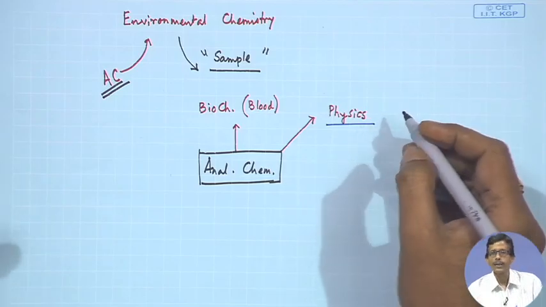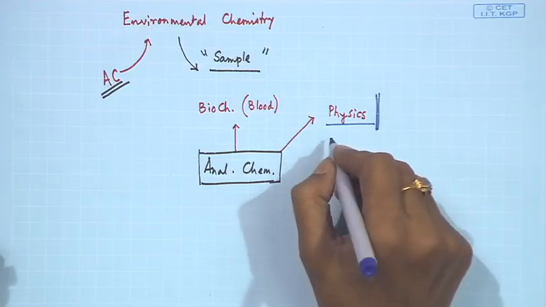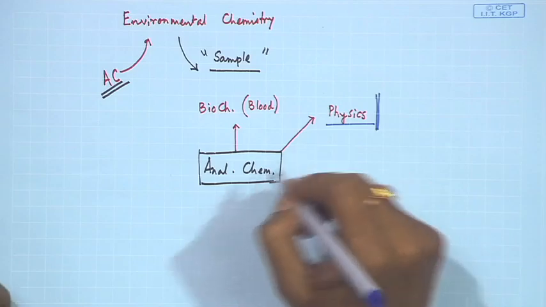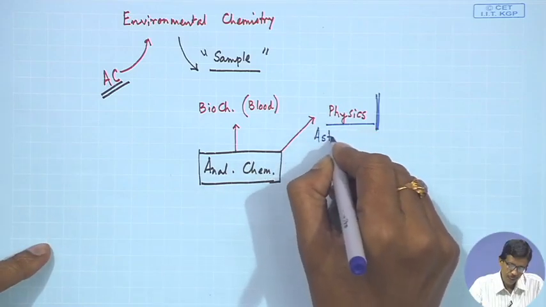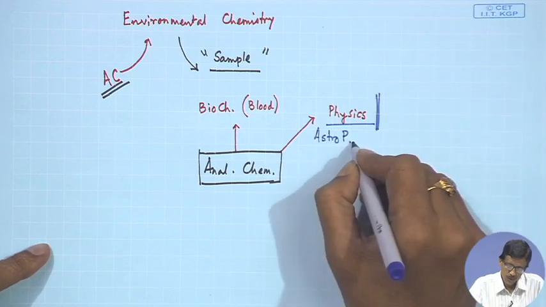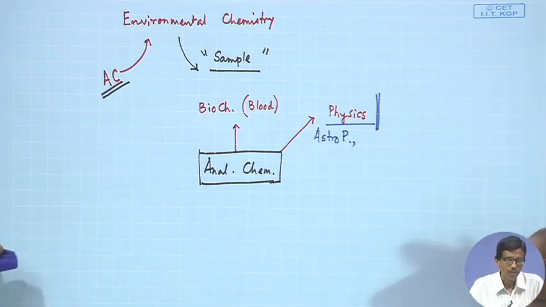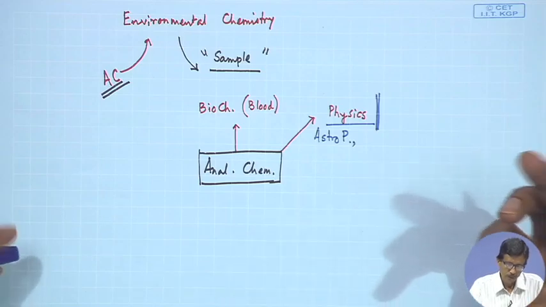Suppose somebody is making a solar cell, or somebody is making a superconducting material. Basically, physics is directly related to material science. The physics being utilized to understand this analytical chemistry is also related to astrophysics, because some samples can come from other parts of the universe.